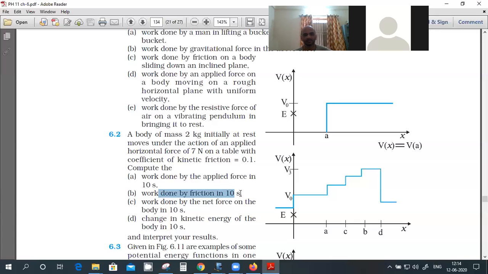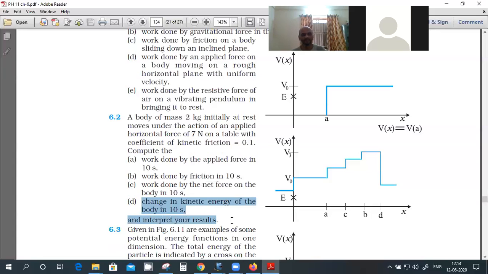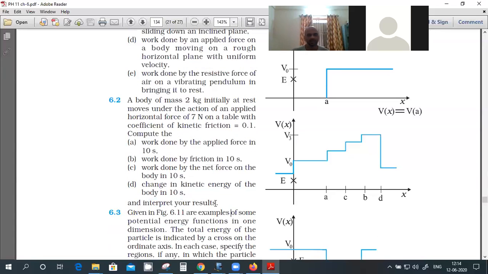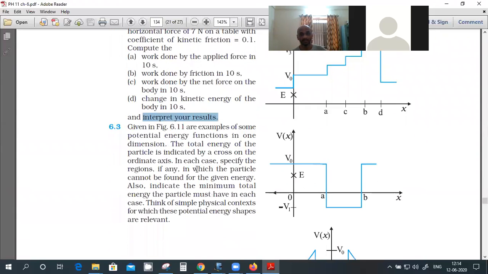Work done by the net force, so we just add them. It is not equal to zero because acceleration is not zero. And the change in kinetic energy of the body in 10 seconds is simple, because s is known. So v square equals u square plus 2as.